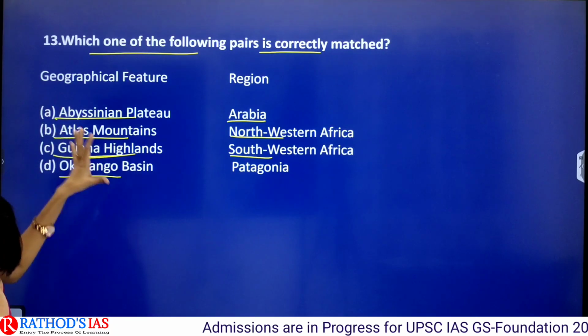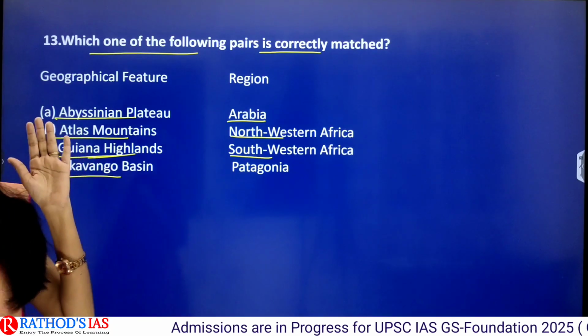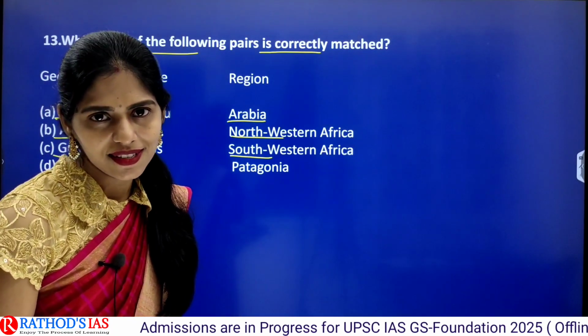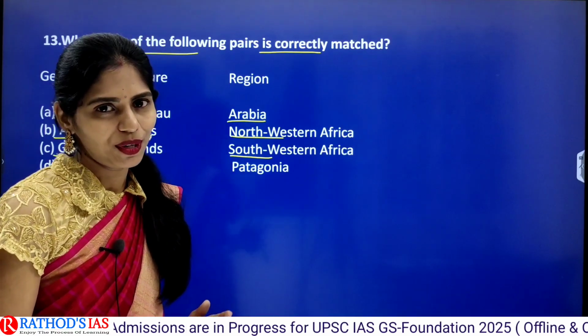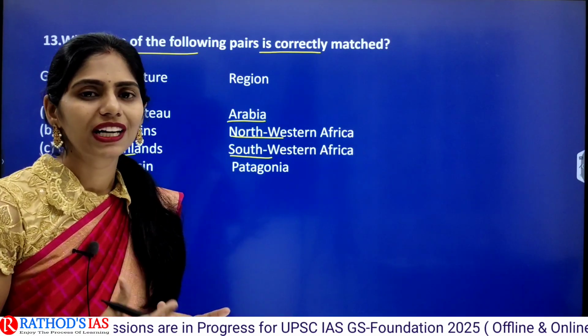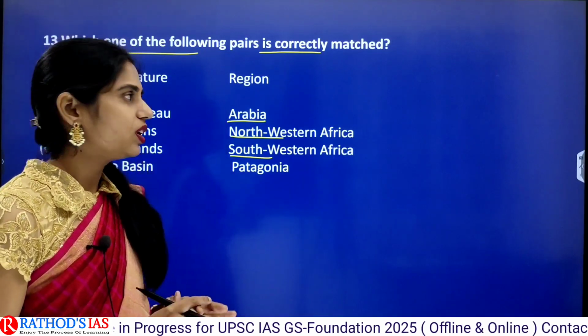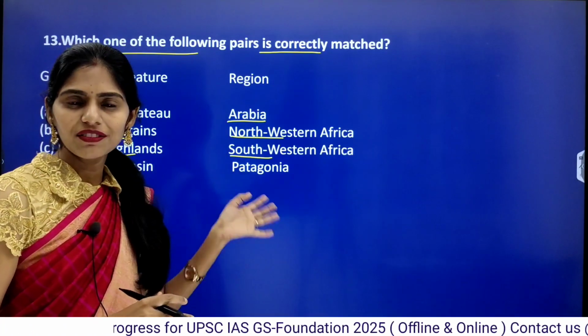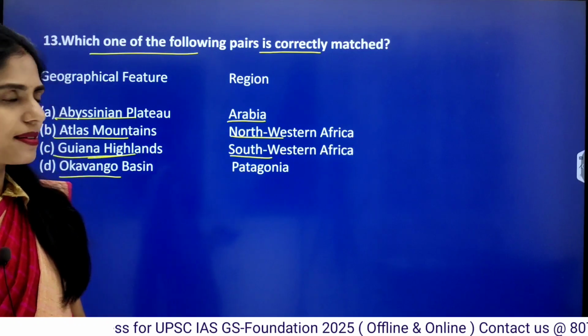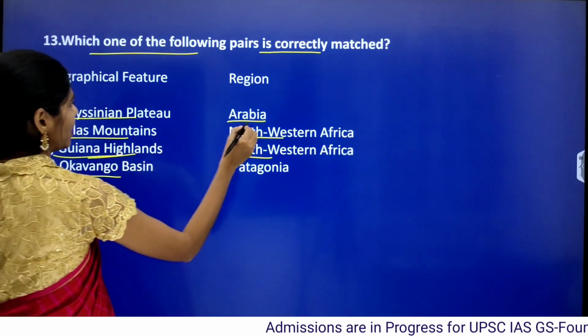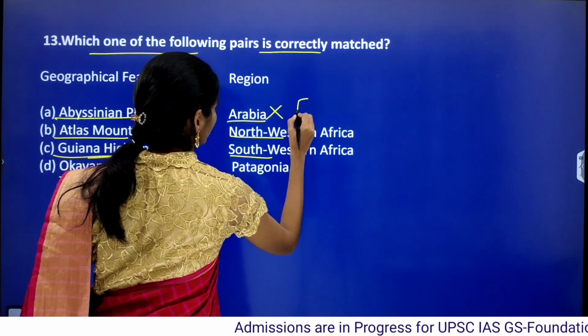So here if you want to answer this type of questions, you need to have a good knowledge of the atlas. Okay, world map is very important. So after completing reading of your basic concepts, go through the map for sure, so that you will be seeing these important features in the different continents. So this Abyssinian Plateau is not present in Arabia, it is in Ethiopia.